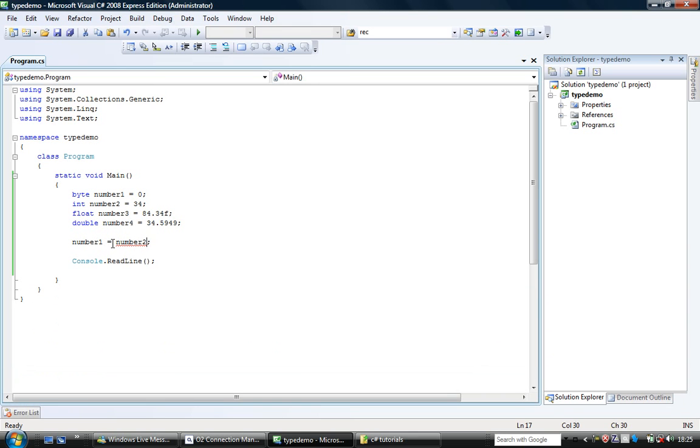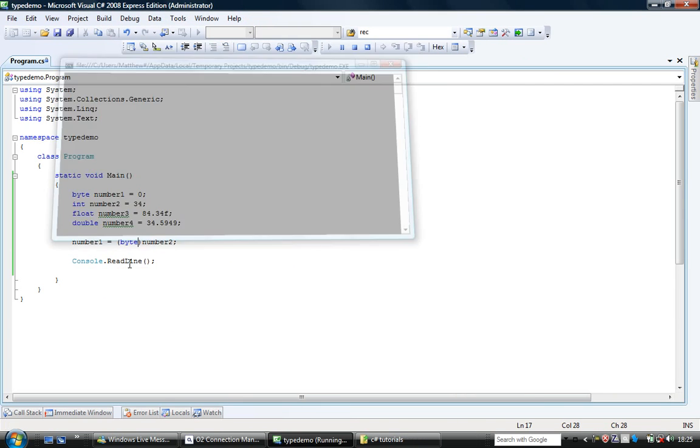So what we have to do is use one of these. We open parentheses, type in byte, and then close the parentheses. This is basically a quick way of typecasting. So number 2 will get converted into a byte, and then the result will get stored in number 1. Now I can run that and it works fine.